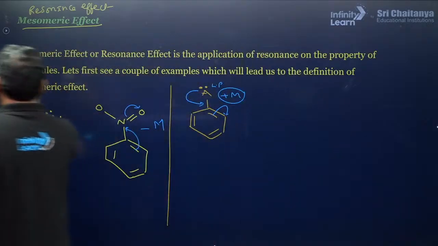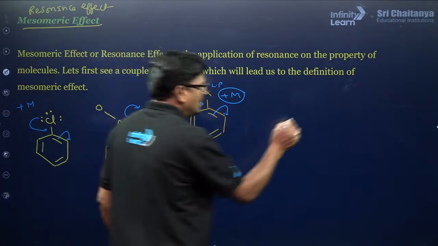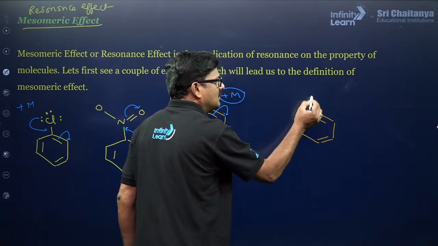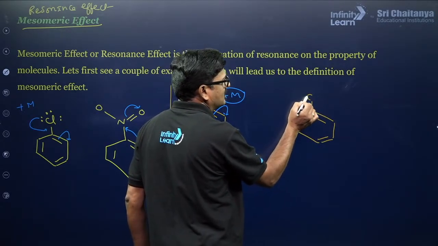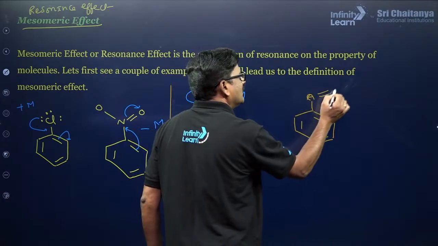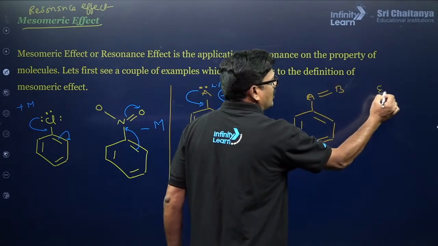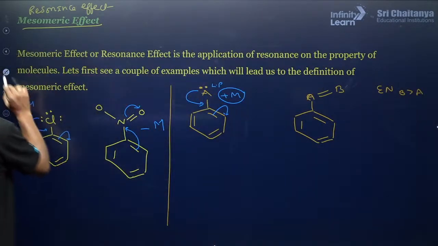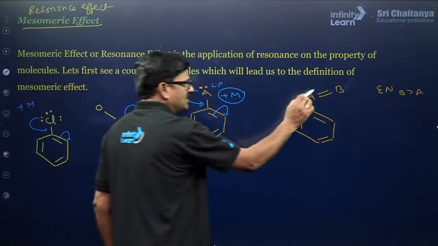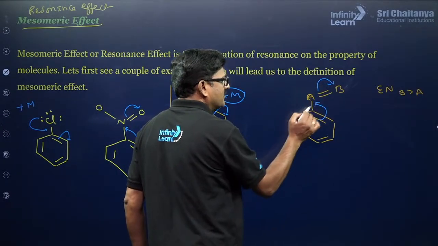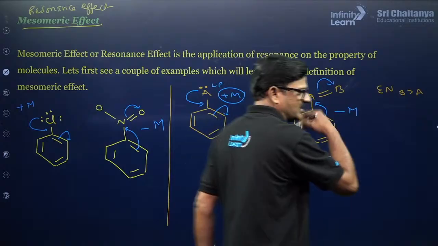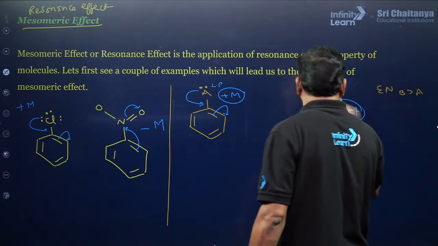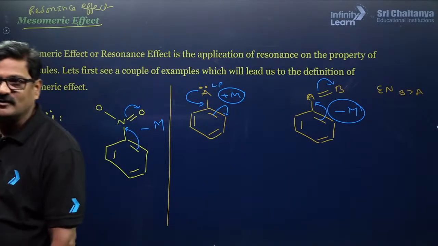And you can see here, let us say elements A and B, where the electronegativity of B is greater than A, so the pi bond is shifted towards B and the electron is going away from the benzene. That is negative mesomeric effect, you understand? So this is the positive mesomeric effect and this is the negative mesomeric effect, are you getting or not?